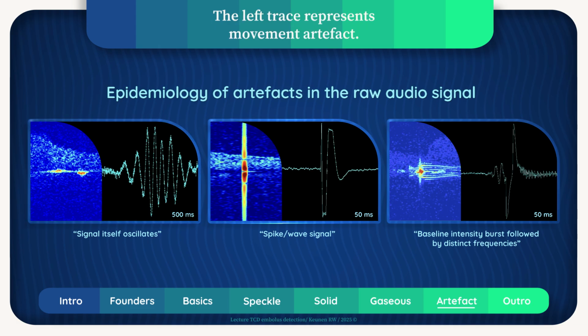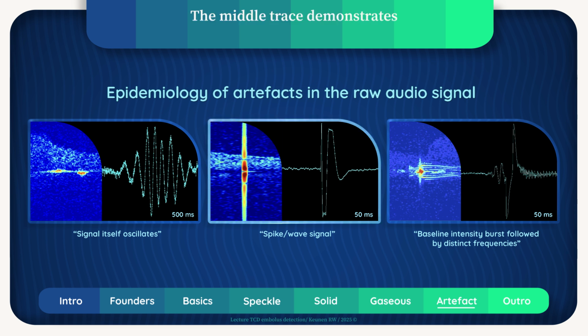The left trace represents movement artifact. Because of this movement, the TCD signal shows a very low frequency oscillation of the baseline. In the velocity spectrum, this results in bilateral waxing and waning intensity increases around the baseline. Notice that the sweep speed of this signal is 500 milliseconds, a factor of 10 greater than the figures in the middle and on the right side.